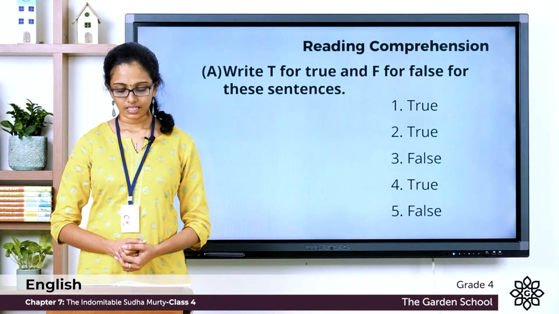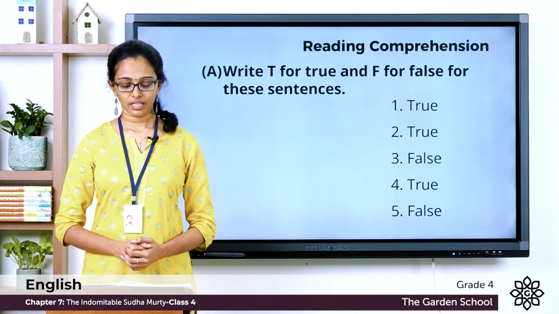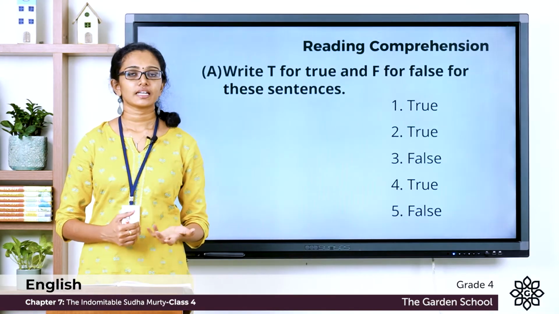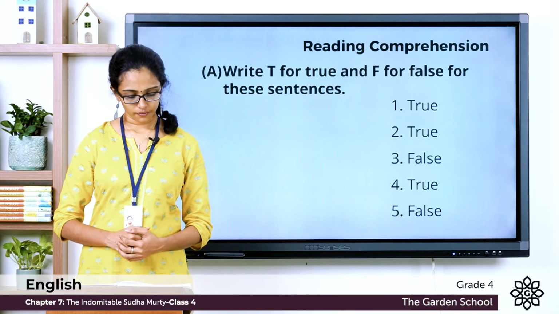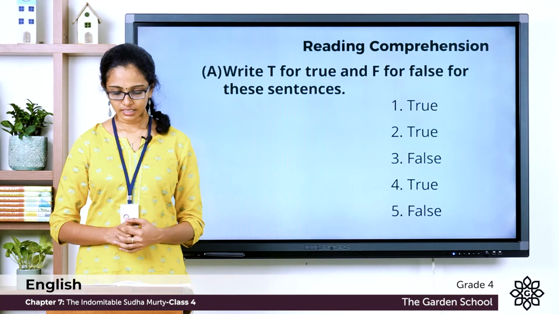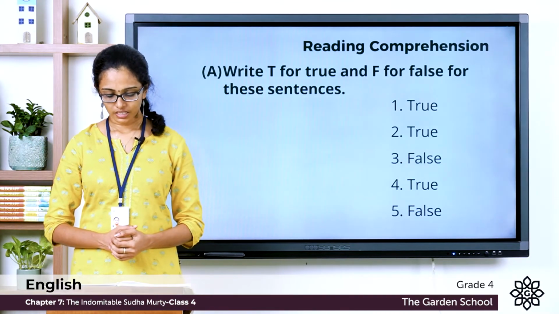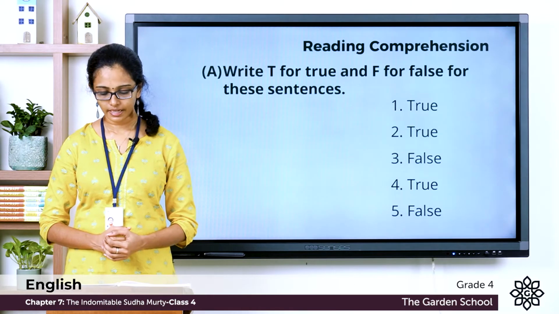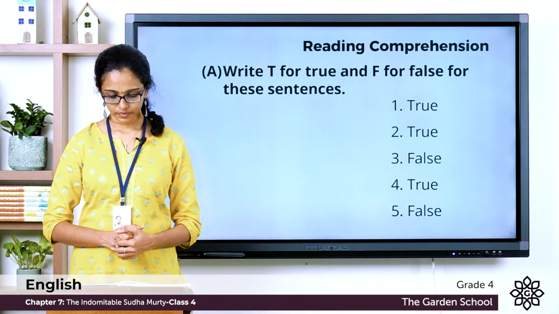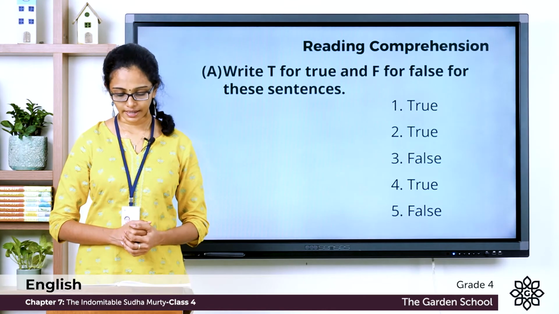Question 3, the person's eyes tell us how happy he or she is. Is it true? No, it is a false statement. See, there is a line in the poem, your eyes are often sad, although you wear a surly grin. So the given statement is false, so you can write F there. Question number 4, the poet is talking about the good that each one of us has within ourselves. Is it true or false? It is a true statement. So, you can write T there.